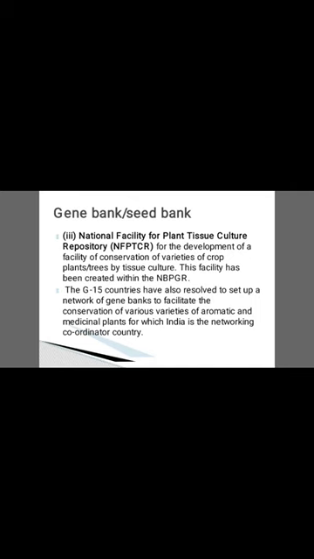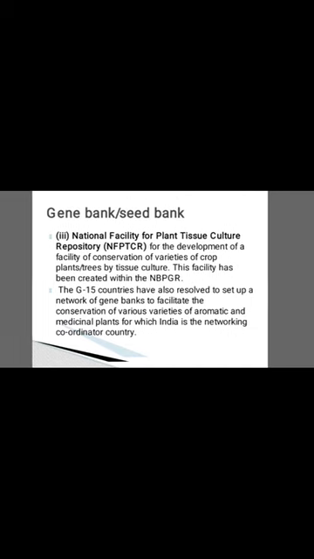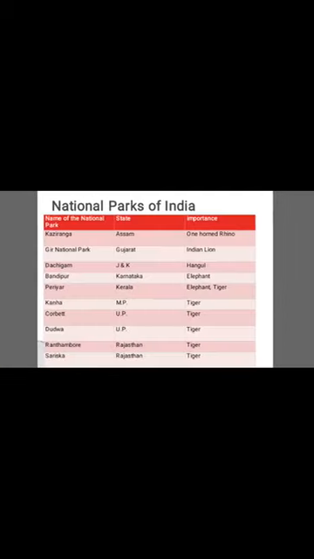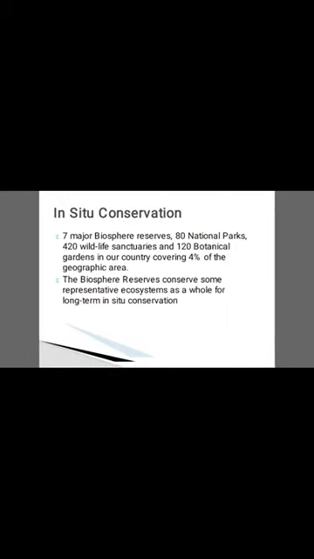The G15 countries have also resolved to set up a new network of gene banks to facilitate the conservation of various varieties of aromatic and medicinal plants, for which India is the networking coordinator country. And these are the various methods of conserving biodiversity.